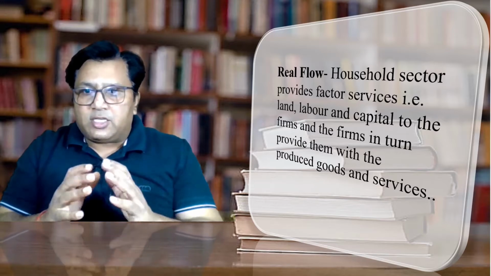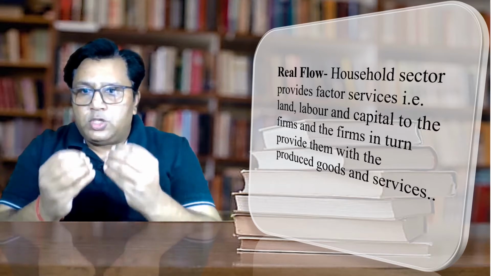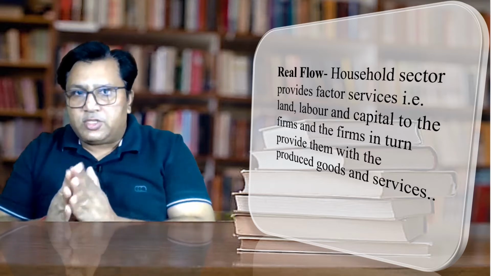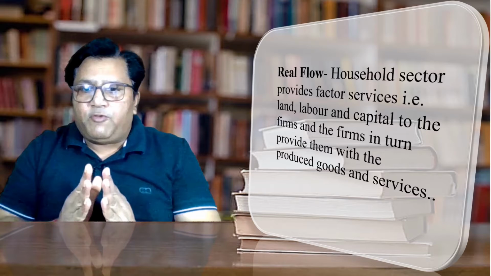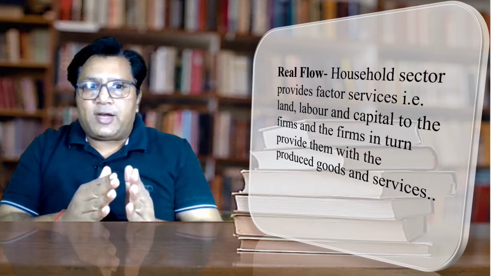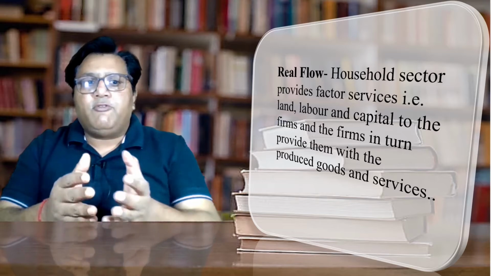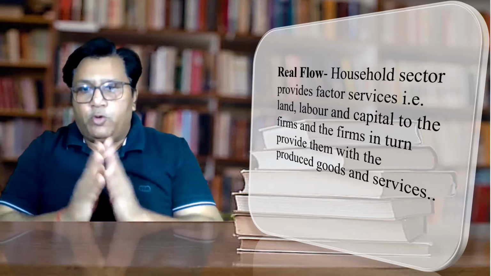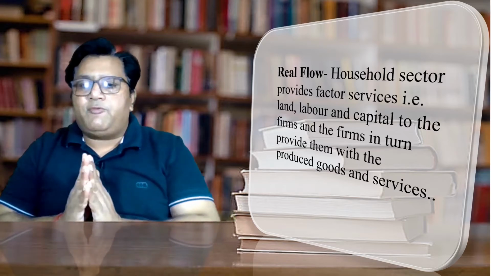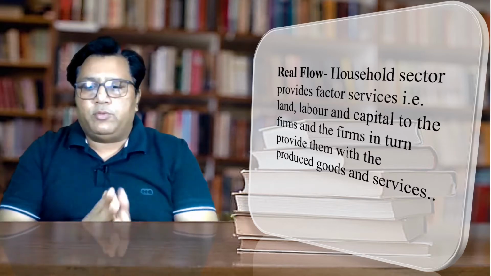In consideration of the factor services, the firm produces goods and services having utility to the consumers. So in consideration of the factor services provided by the household, the firm manufactures goods for the consumers, for the household. This flow of factor services from the household sector to the firm and the corresponding flow of goods and services from the firm to the household is called real flow. In very simple words, the household gives factor services to the firm, and the firm gives goods and services to the household. So this is called the real flow.